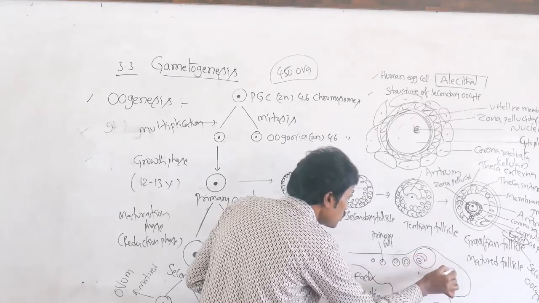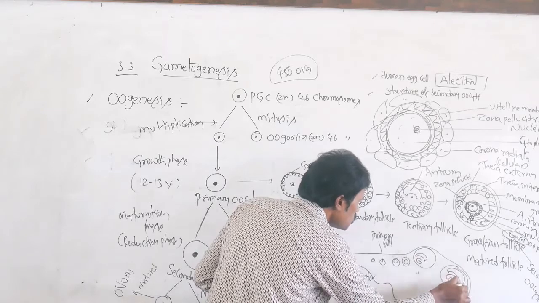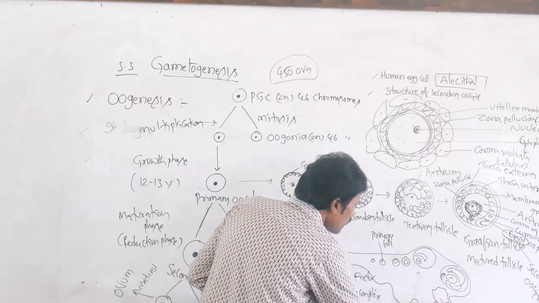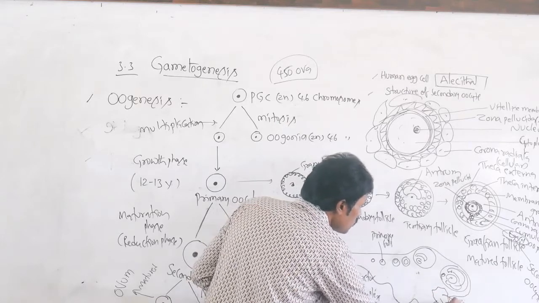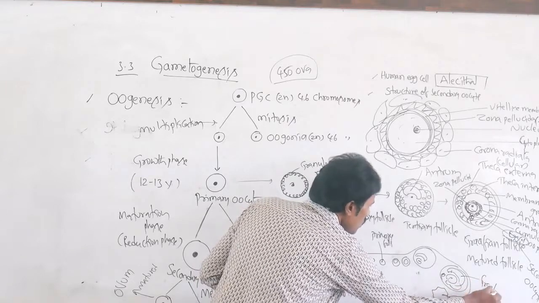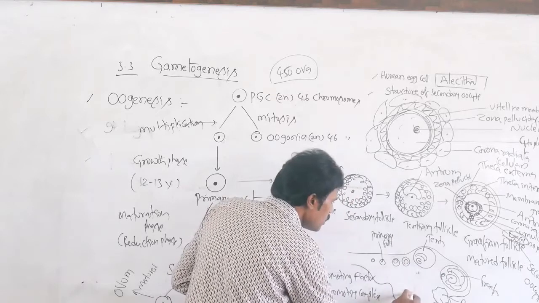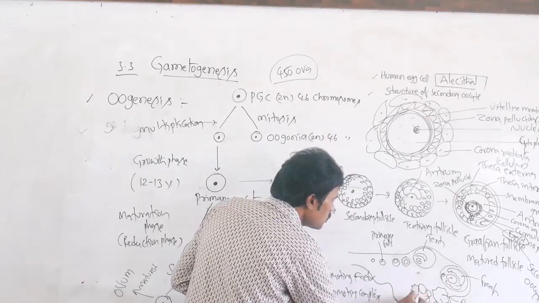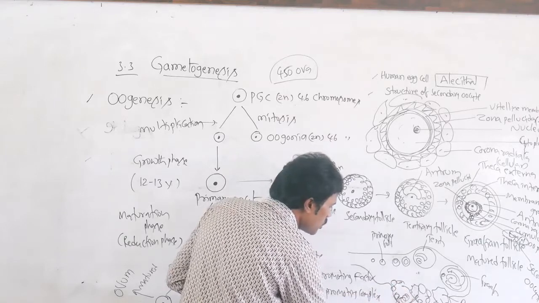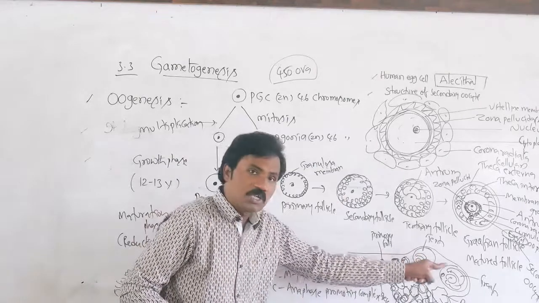Then the matured follicle, the Graafian follicle. This is the ruptured follicle releasing the secondary oocyte. This is the Graafian follicle, this is the tertiary, this is the primary follicle. After the follicle ruptures, the particular part we call the corpus luteum. This is the structure of the ovary.